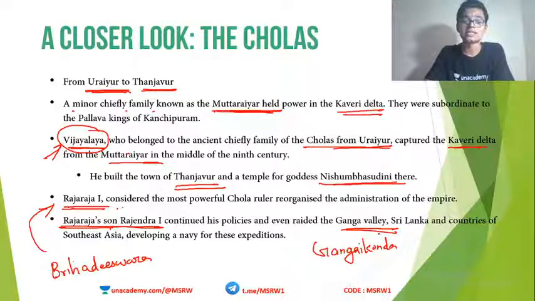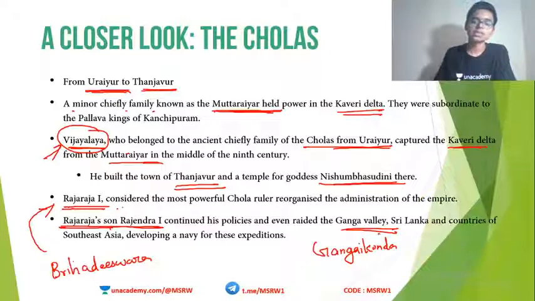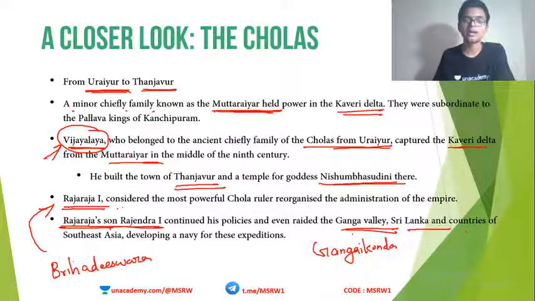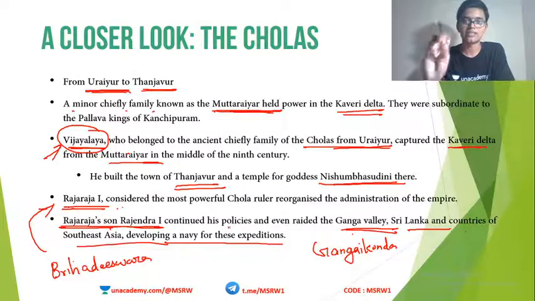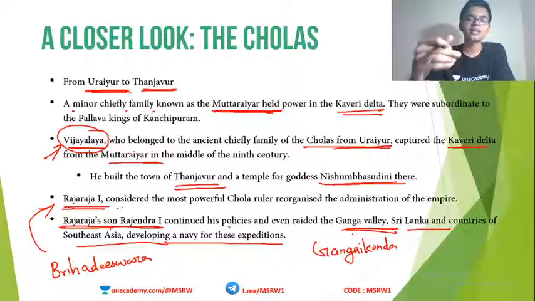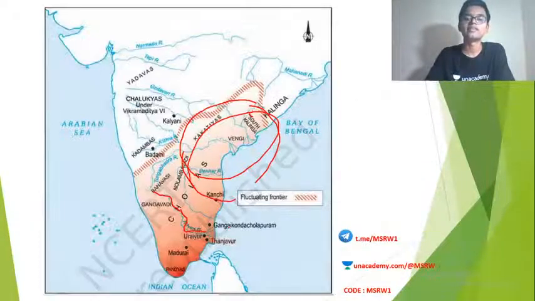The answer is Rajendra I. He also annexed Sri Lanka and other Southeast Asian countries, and developed a navy for expeditions. Very prominent king, Rajendra I. Rajaraja I and his son Rajendra I together built a very famous city called Gangaikonda Cholapuram.